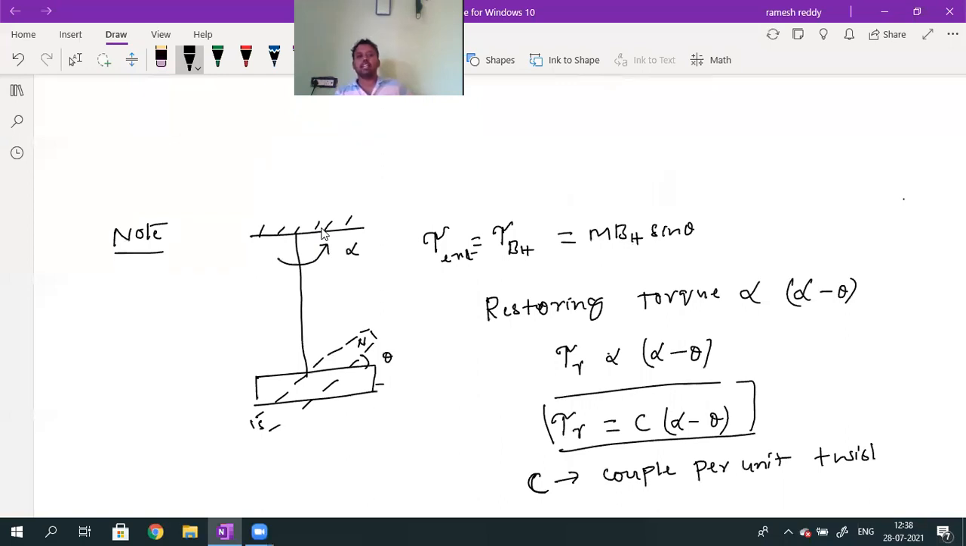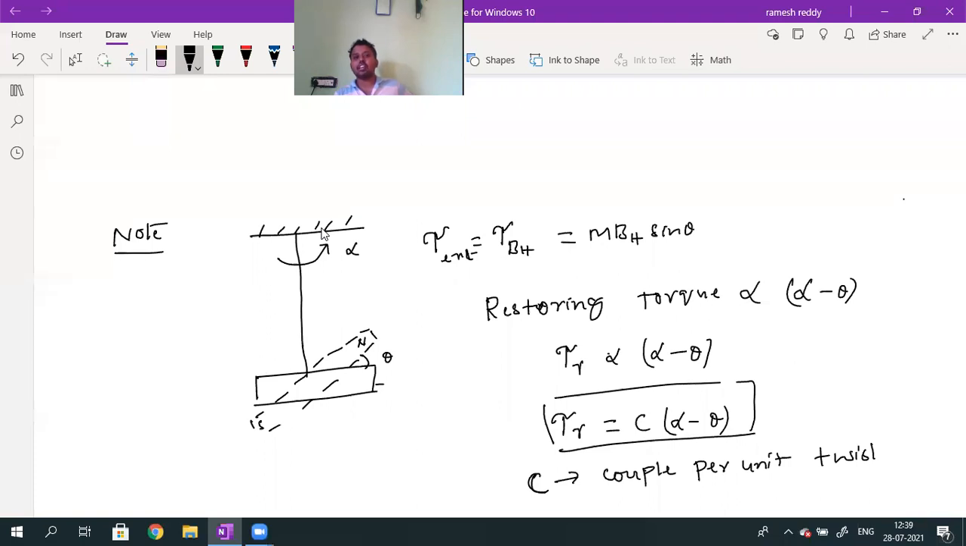The bar magnet was suspended by a string from the rigid support. Now the string is rotated through an angle alpha by applying some external force. Because of this rotation of the string, the bar magnet is displaced from its equilibrium position. Suppose initially the bar magnet is aligned in the direction of BH. If you want to rotate the bar magnet through an angle theta, how much external torque is needed? It is given by m BH into sin theta. Now the bar magnet is rotated through an angle theta.